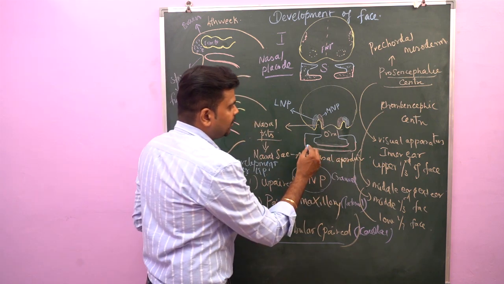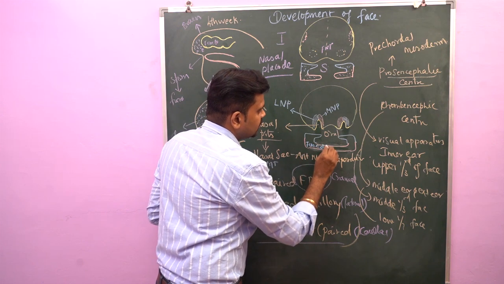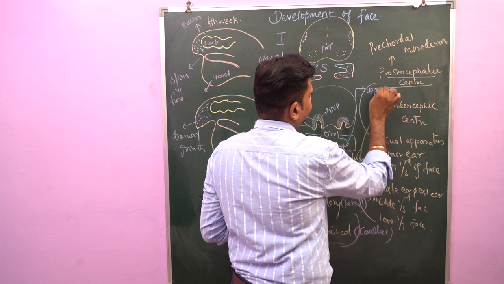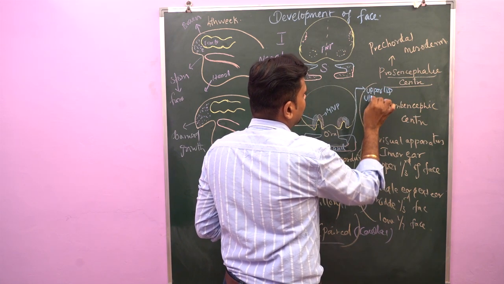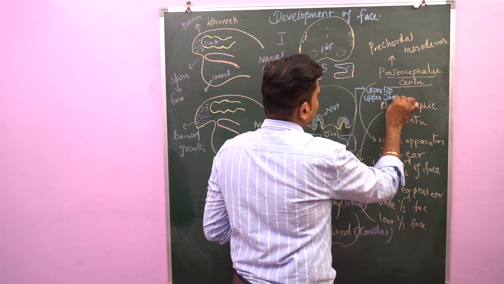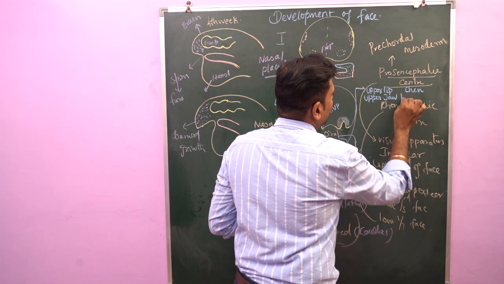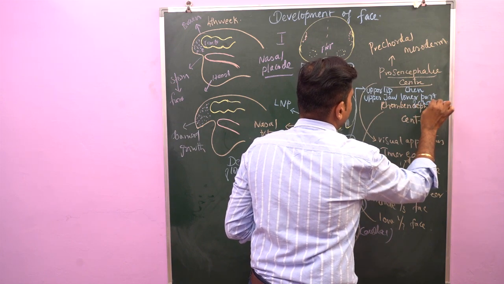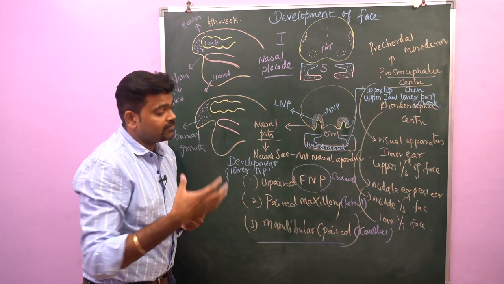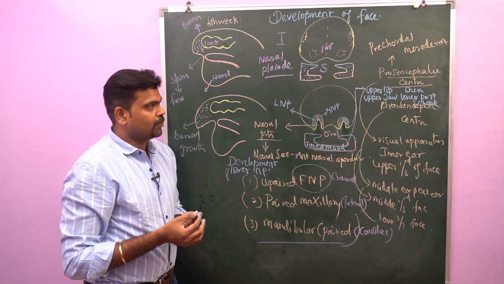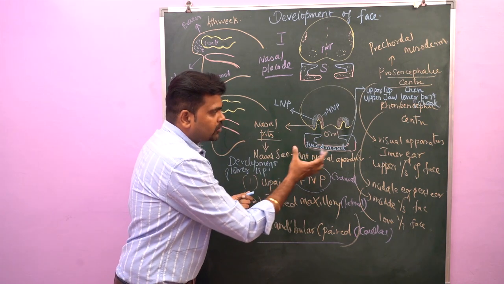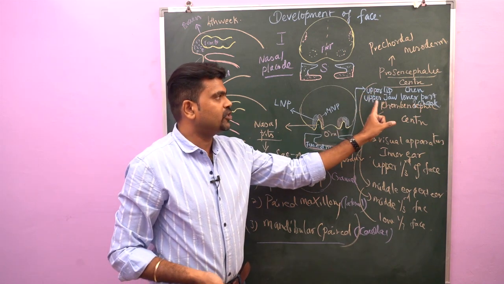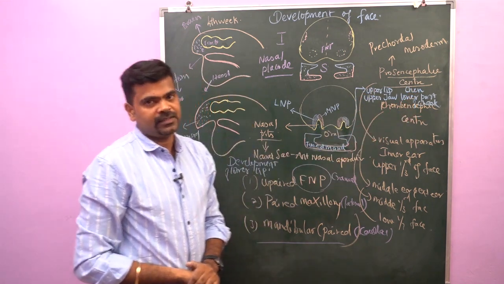The fused mandibular arch gives rise to the upper lip, upper jaw, chin and lower part of the cheek. These are the derivatives coming from the paired mandibular processes. So the paired mandibular processes fuse in the midline and give rise to the upper lip, upper jaw, chin and lower part of the cheek.